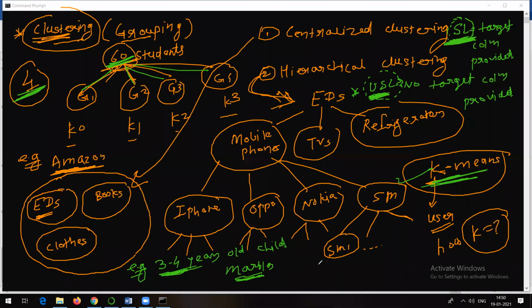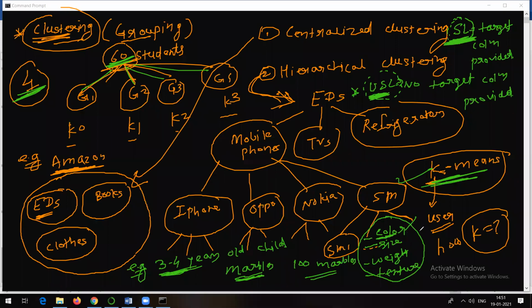Suppose there are 100 marbles and you need to classify them. For classifying, you might use different criteria. Someone might classify the marbles based on color, someone based on size, maybe based on weight, or maybe based on texture. So we do not know; any criteria can be taken into consideration. If you cluster the marbles into different groups with the help of color, in that case you will get a different output.